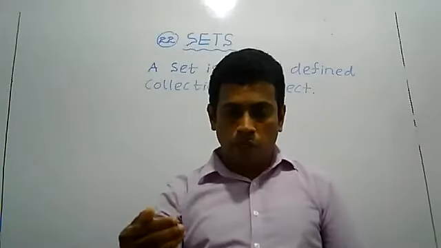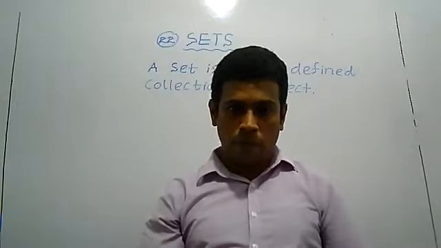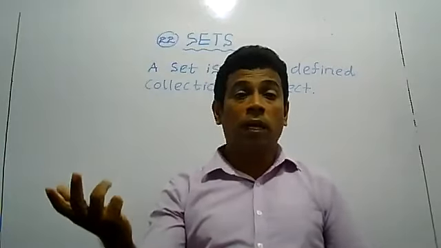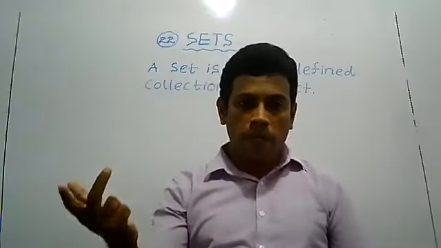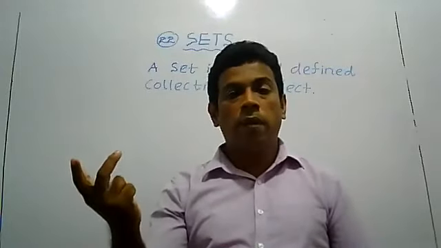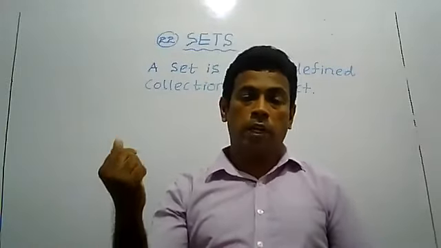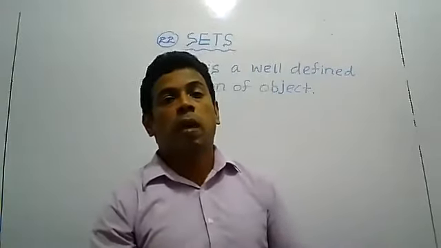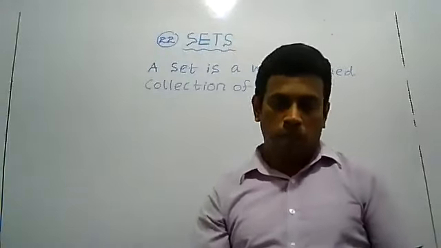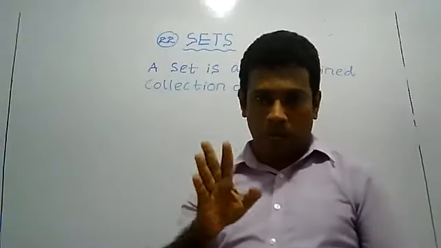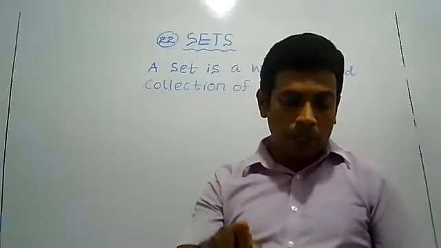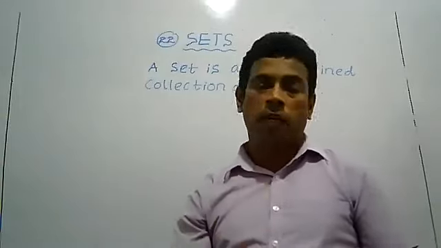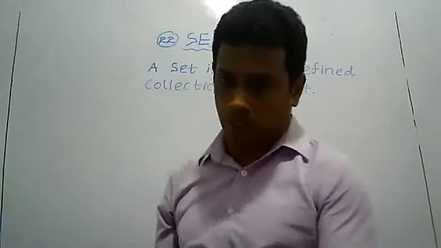In grade 8, in the last stage, you have learned what is meant by a set. Then you have learned set notation. Then you have learned what is meant by an element. Then you have learned about a null set. And again you have learned the number of elements of a set. Those things you have learned in grade 8. Then some parts of the lesson in grade 8, again I will explain using some example questions, right?